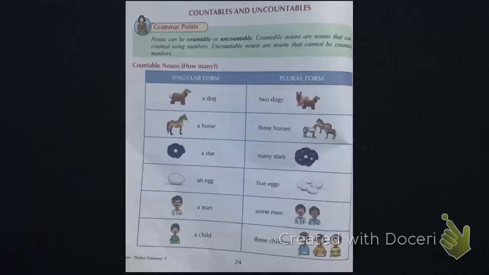Good morning, students. Today we'll see countables and uncountables. Basically, countables and uncountables are types of nouns, based on countability. What is countability? Either we can count them or not count them.